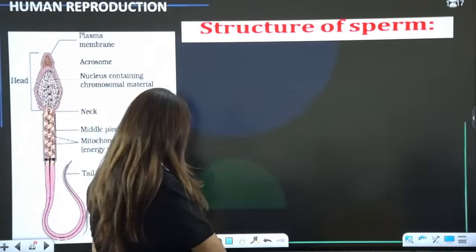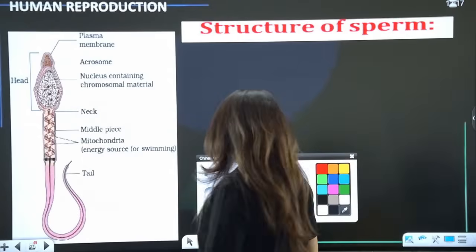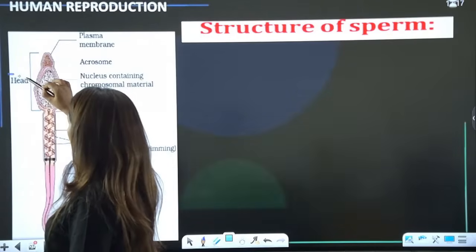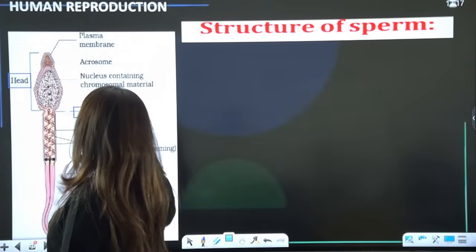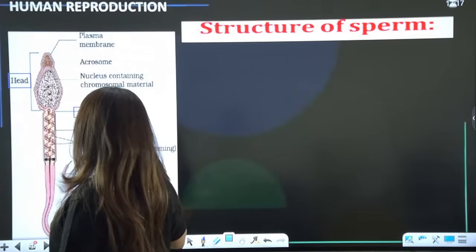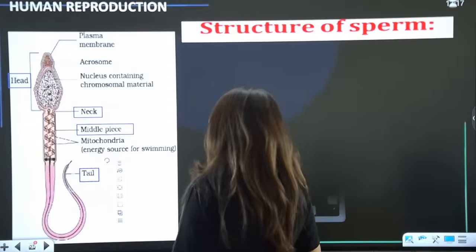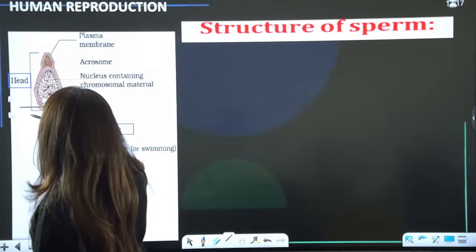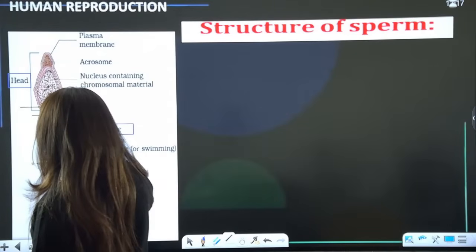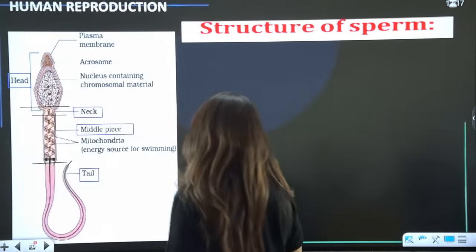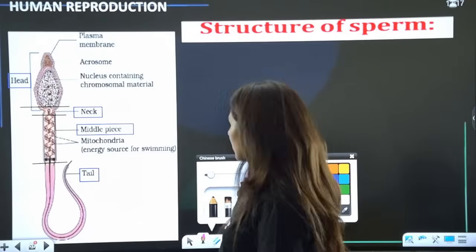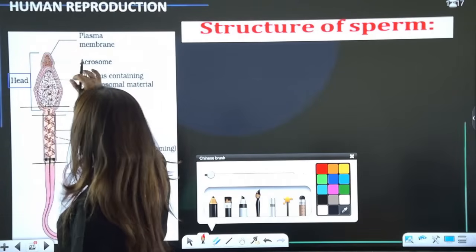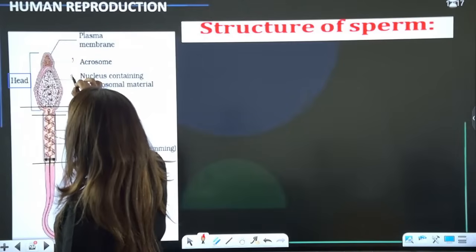And now moving on to the structure of sperm, guys. The structure of sperm consists of 4 parts. One is the head, then we have the neck, then the middle piece, and last is the tail. Is that clear? So till here, we have the head, we have a small neck, the rest of it is all middle piece, and then the entire structure is called a tail. So what are the components present in the head? See, the plasma membrane will be present all throughout. The main structures present in the head are the acrosome and nucleus.